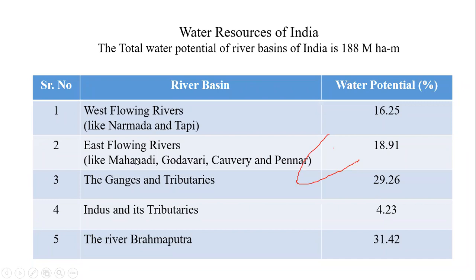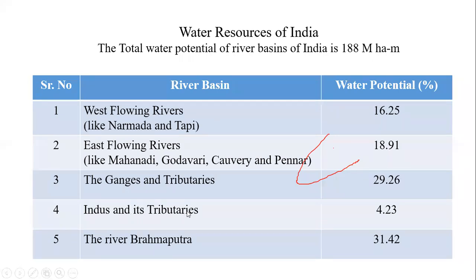Here in our region, the Bhima is also an east flowing river. Taking all the rivers flowing towards the east, they contribute about 18.91%, and the Ganga and its tributaries contribute 29.26% out of 188 million hectare meters.